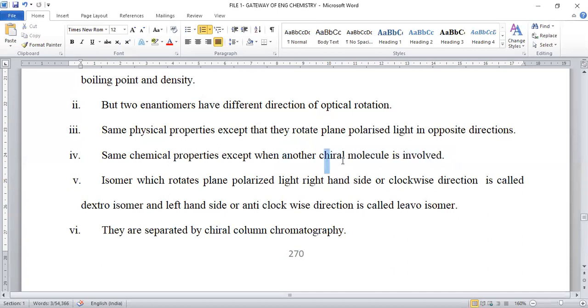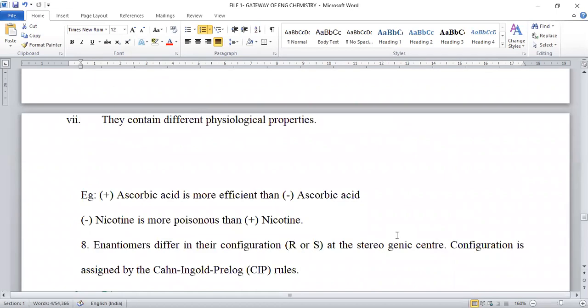This is only the exceptional case. Chiral compound is nothing but a compound having 4 different groups around it, that is called a chiral one. Okay, if plane polarized light is in clockwise rotation, or right hand side, it is known as dextro, anti-clockwise is known as levo isomer. And the separation method of enantiomers will be column chromatography.